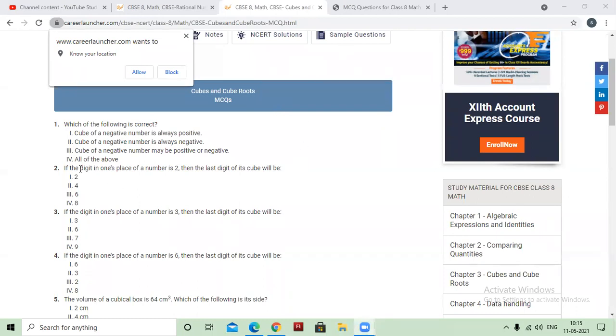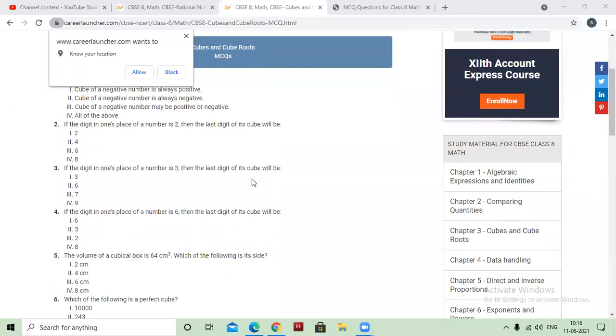Next: if the digit in the ones place of a number is 2, then the last digit of its cube is... If the number is having 2 at its last place, then its cube will have last digit as... Yes, Samiksha. 8. The fourth option, D option, that is 8.